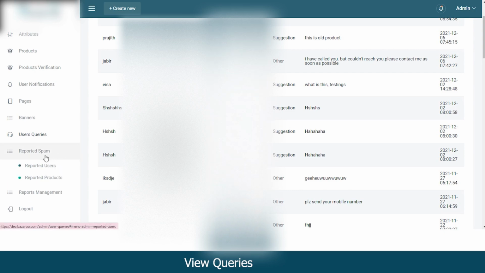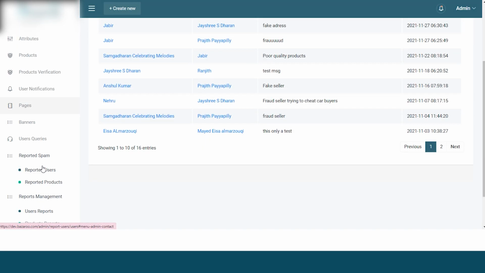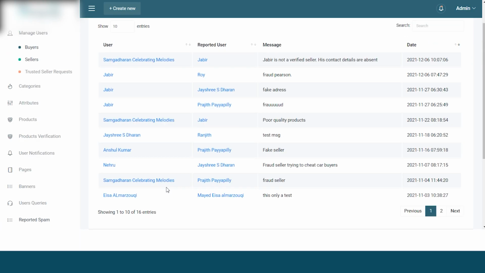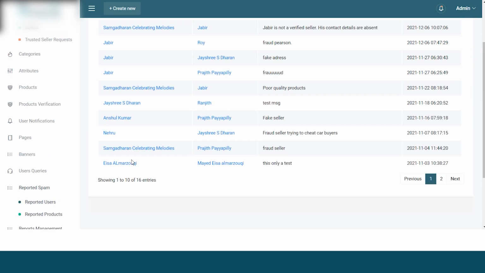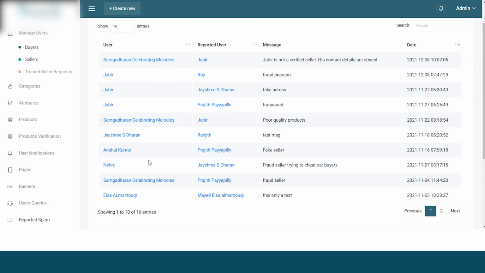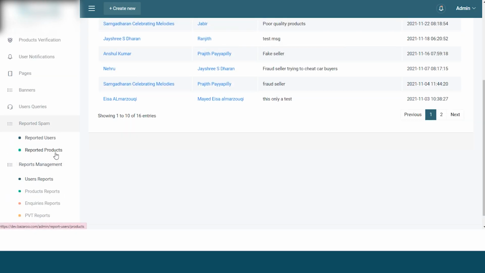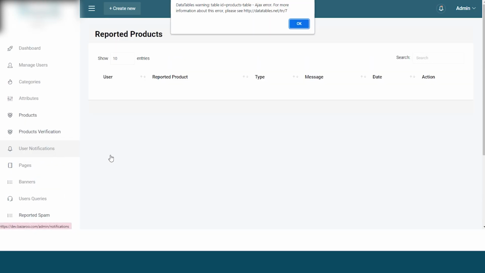And under the reported spam section, the admin can view the reported users or reported products. Like if anybody is selling fake products or doing any other illegal activities on this marketplace, the other users can report the same and the admin can check out what the problem is. And likewise, the admin can view the reported products.